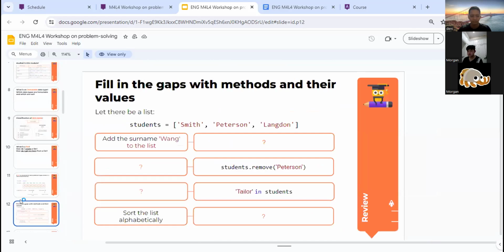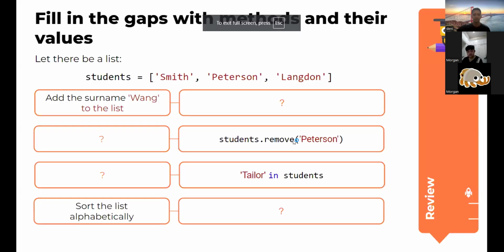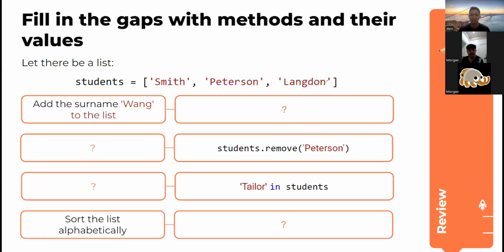Okay, what about list? Add the surname rank to the list. How to add rank here?